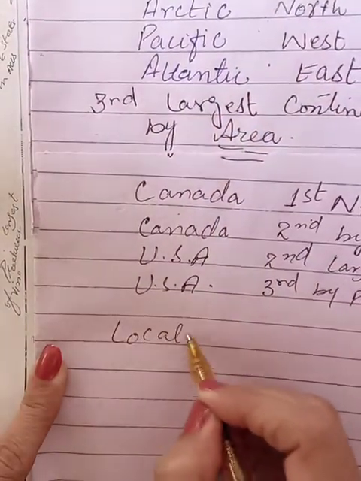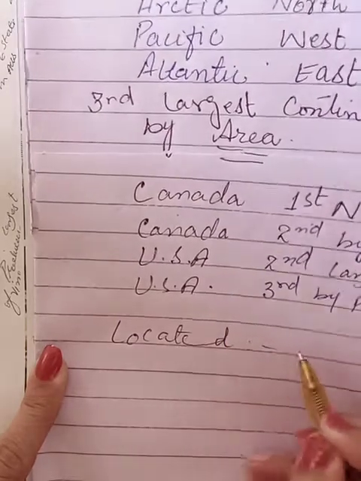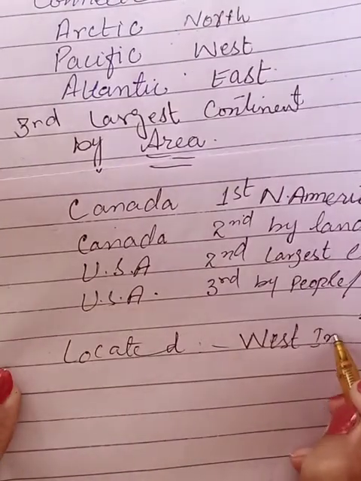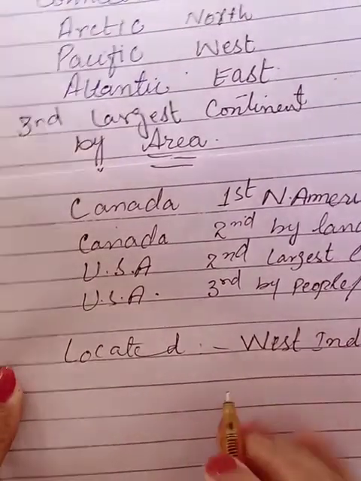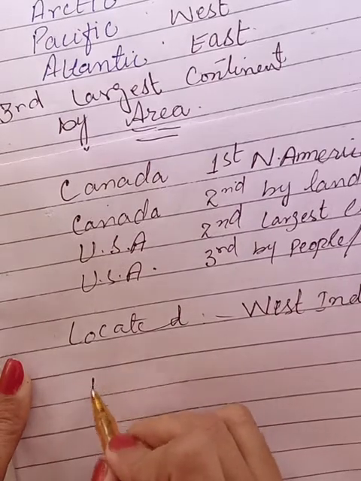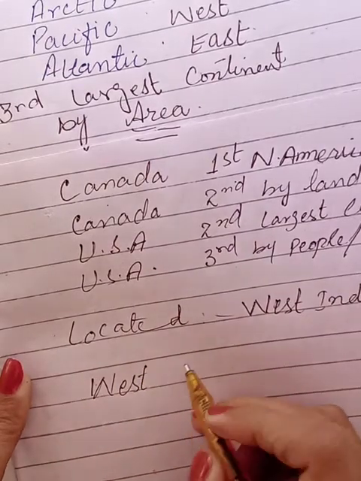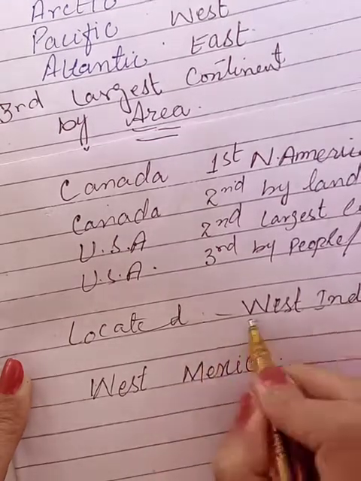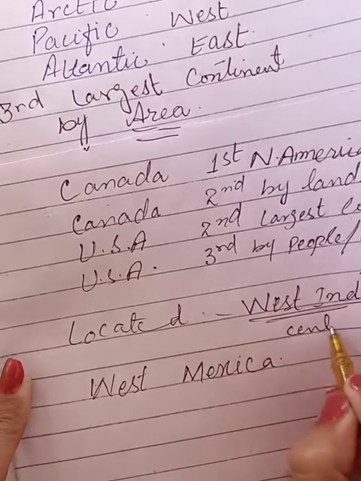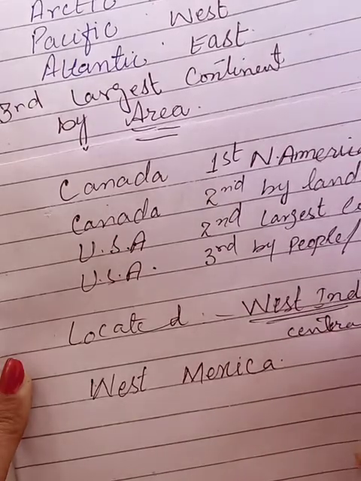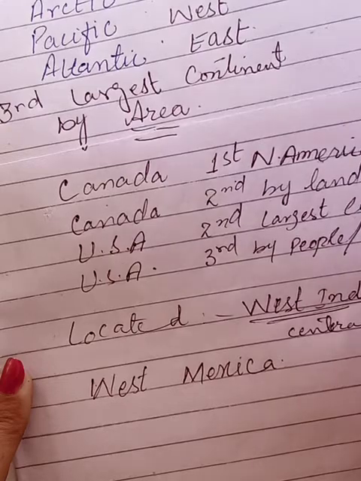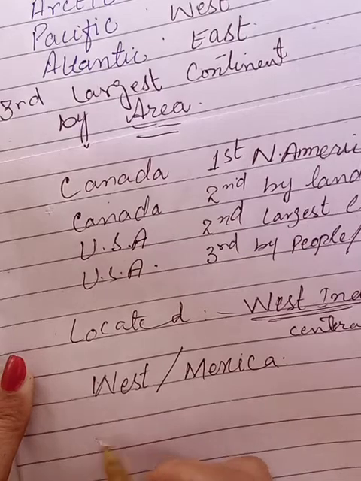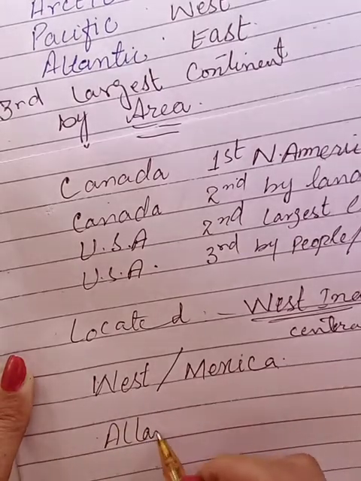Location of West Indies. West Indies is located in the west side of Mexico. It is also surrounded by the Atlantic Ocean. West Indies is located west of Mexico. And you know what? West Indies is also known as a country of Central America. Central American countries, it's known as, okay? West Indies is also at the west of Mexico, surrounded by the Atlantic Ocean.